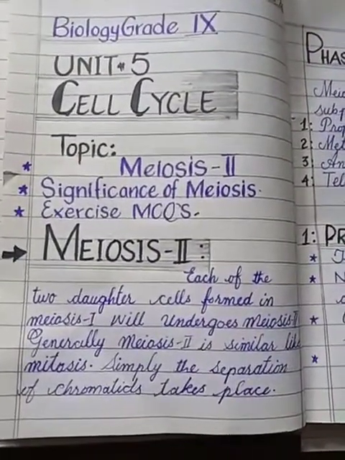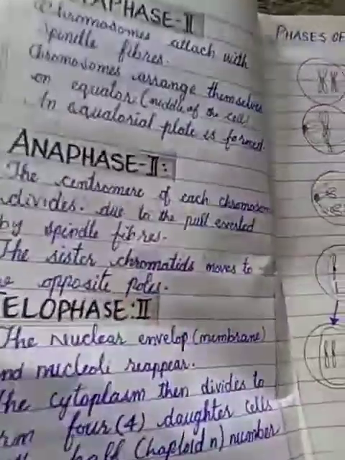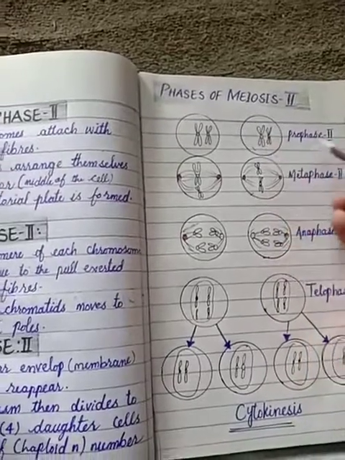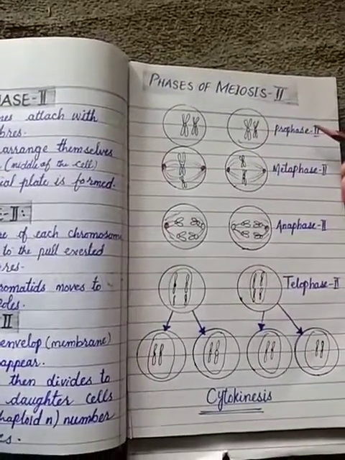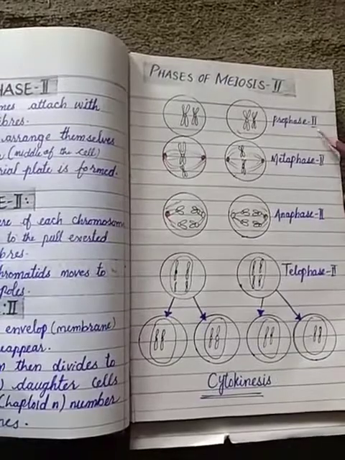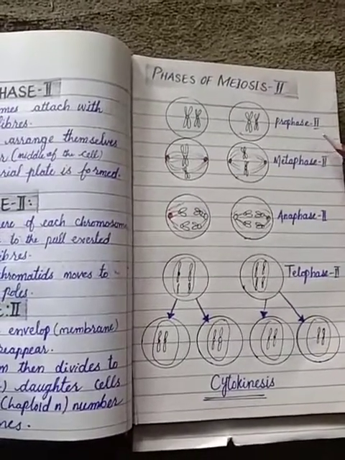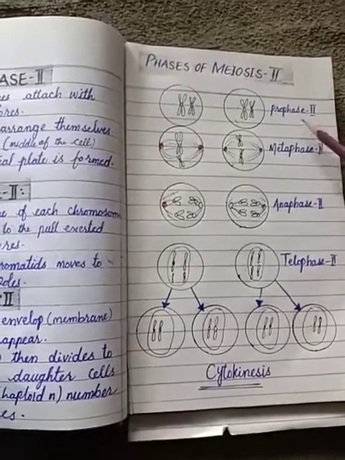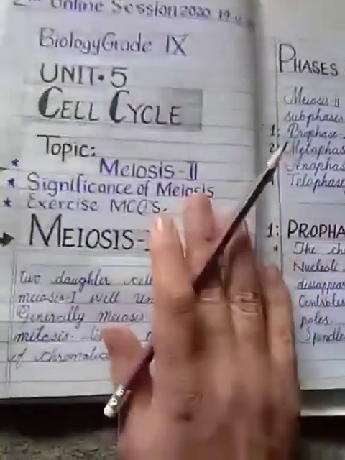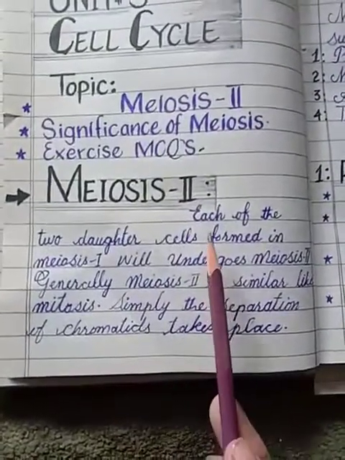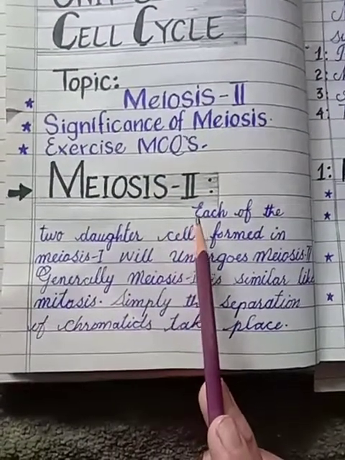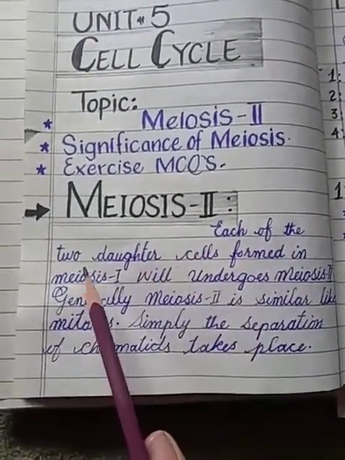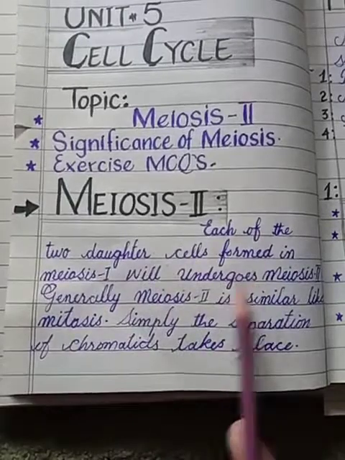After completion of meiosis 1, these two daughter cells are produced. Now they will further undergo meiosis 2 and follow the same steps, that were prophase, metaphase, anaphase and telophase, but we mention them as prophase 2, metaphase 2, anaphase 2 and telophase 2, because these are the phases of meiosis 2. So meiosis 2 is when the two daughter cells produced during meiosis 1 now move through meiosis 2. Each of the two daughter cells formed in meiosis 1 will undergo meiosis 2.